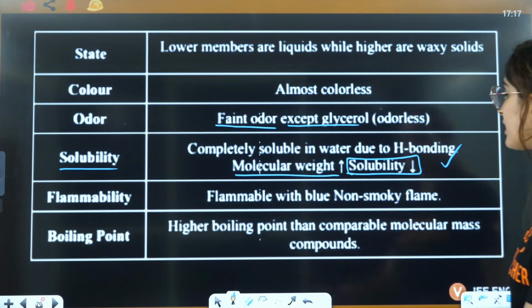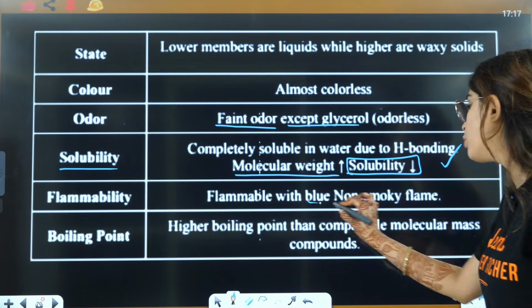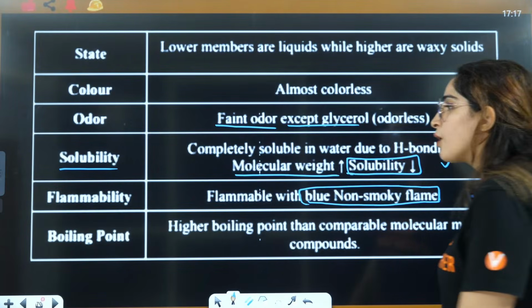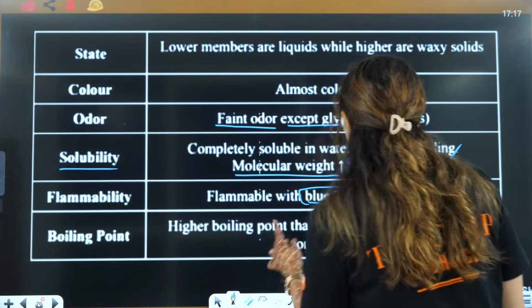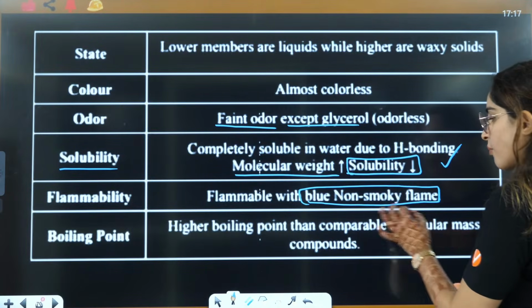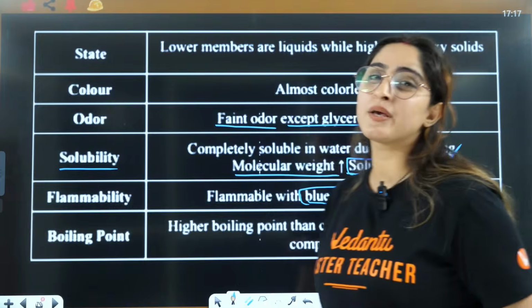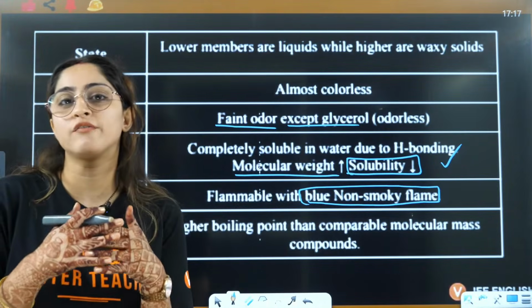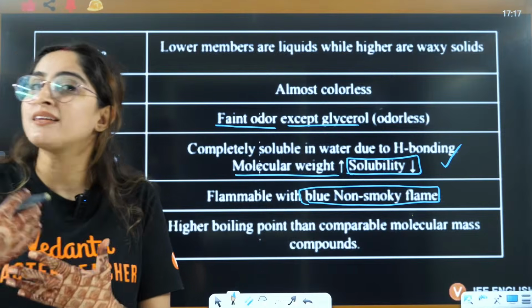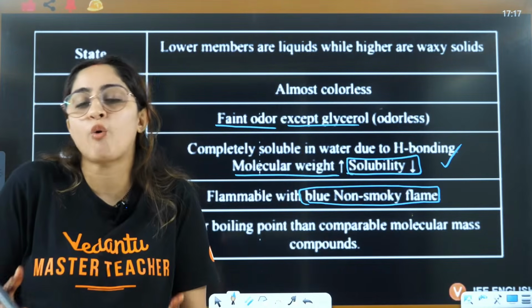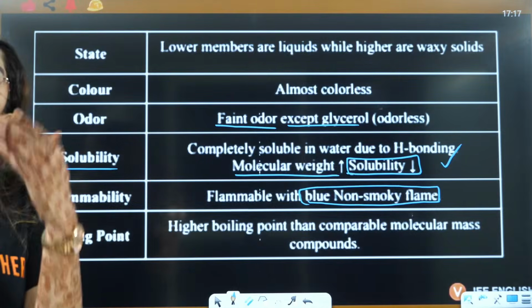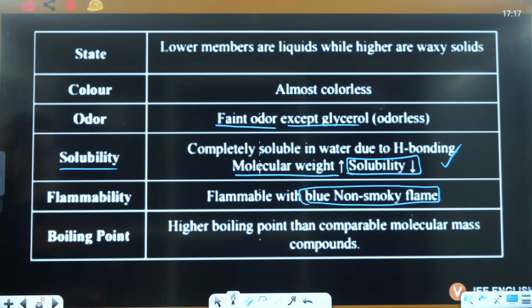Flammability means whether they are flammable with a blue non-smoky flame, right, which is a good thing. Boiling point: higher boiling point than a compound of comparable molecular formula. So why? Because they have very good hydrogen bonding with each other, between the molecules themselves. So as compared to alkanes and ethers, they show a very high boiling point.